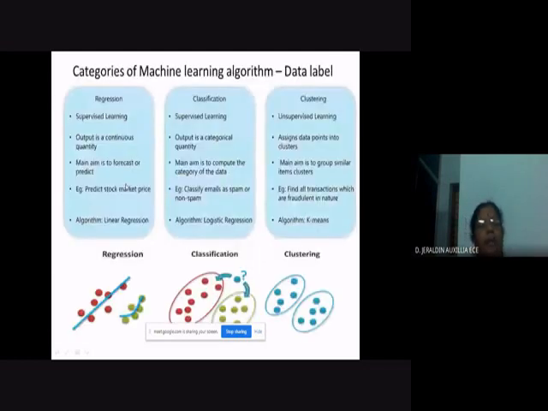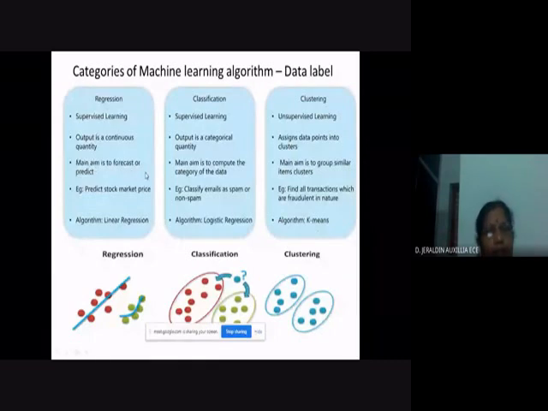Okay. The same categories I have given in pictorial form, right? For regression, it is supervised learning, and the output is continuous, that is, the label is a continuous quantity. The main applications of regression are to forecast or predict, like weather forecasting and stock market prediction.